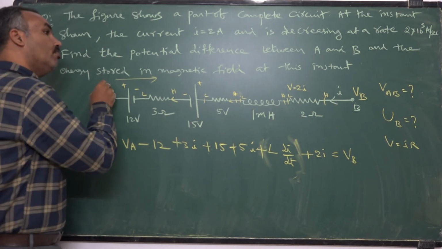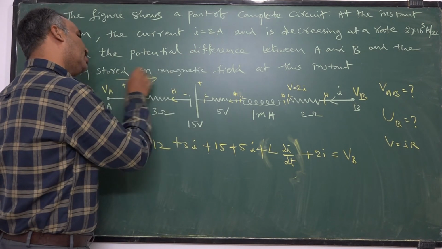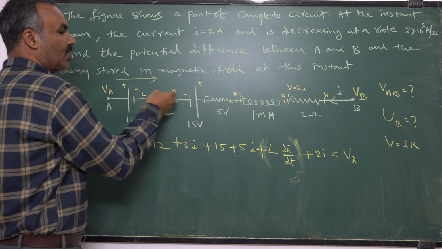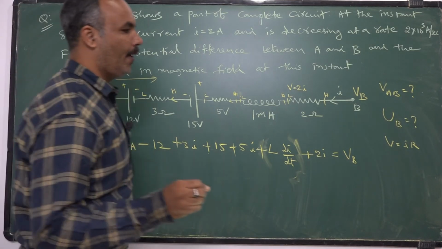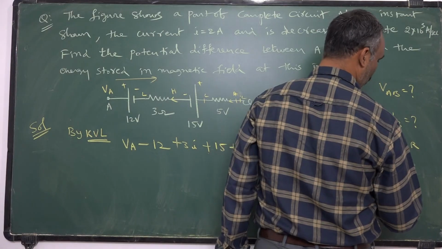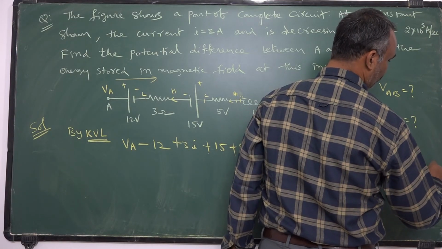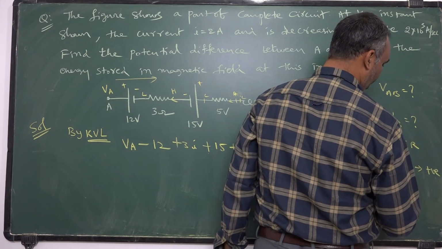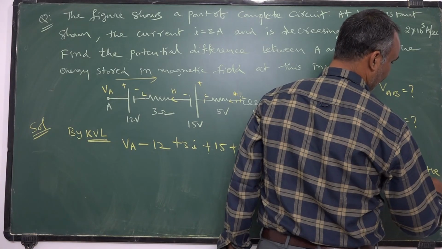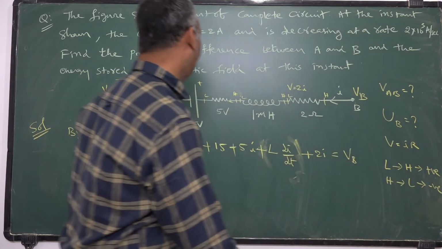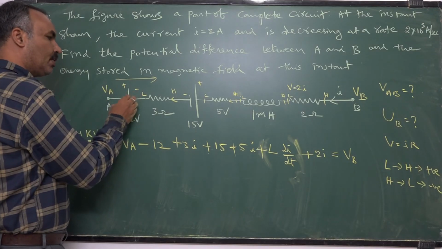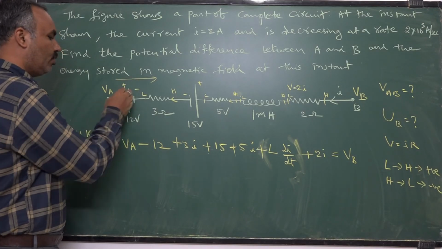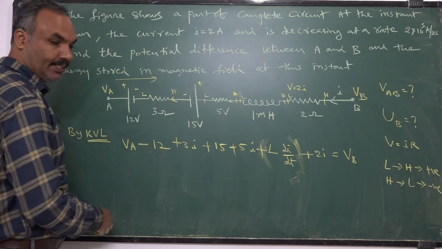You are moving from A to B. So it is the direction of your motion. It is the direction of current motion. Whenever you are going from low to high, it is taken as positive as per convention. High to low is taken as negative. Once you see here VA, here high to low, with respect to this battery, positive to negative you are going. High to low means negative, I should take minus.